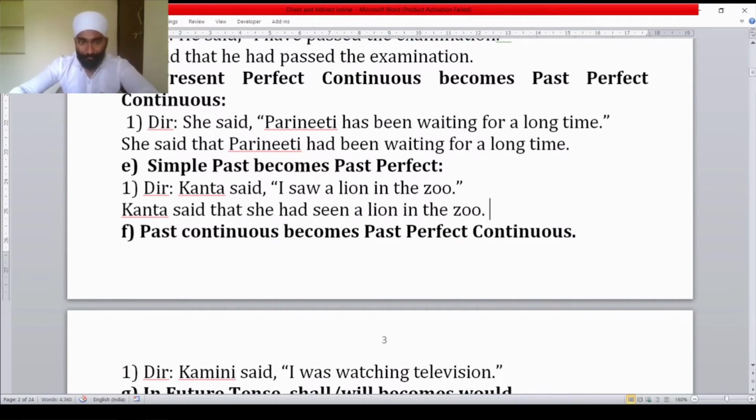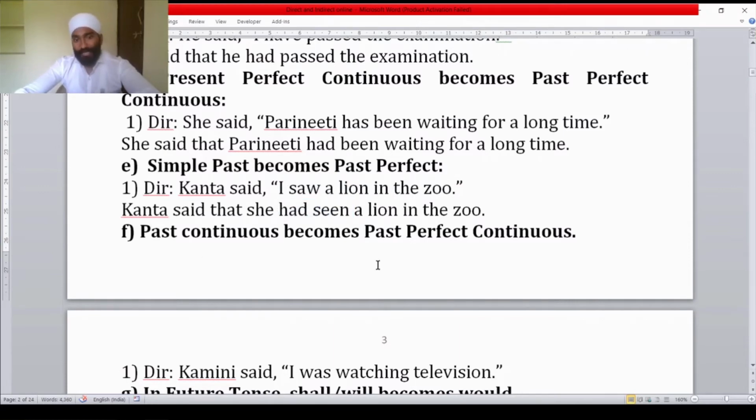See here, present becomes past, past becomes perfect. Simple past is there, so it will become past perfect. Only the saw verb form was given, and this sentence is in simple past. Simple past became past perfect. Its past perfect form will be had seen.